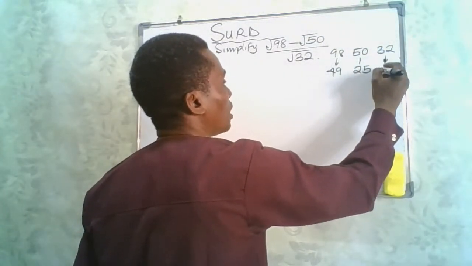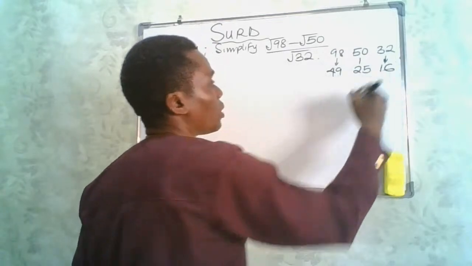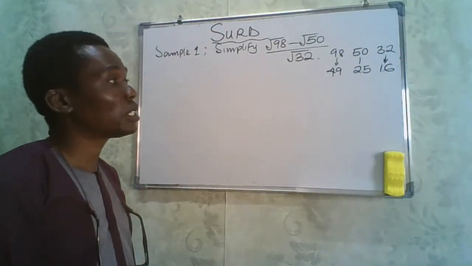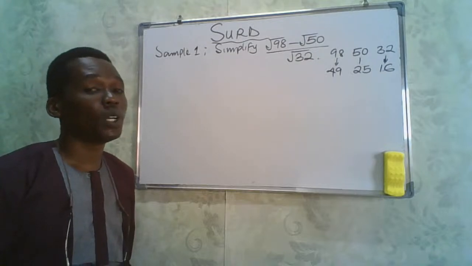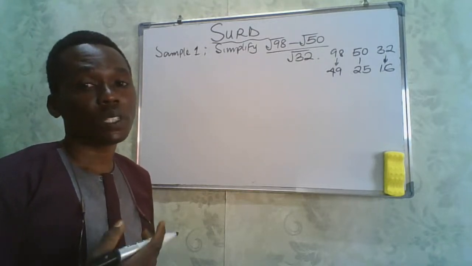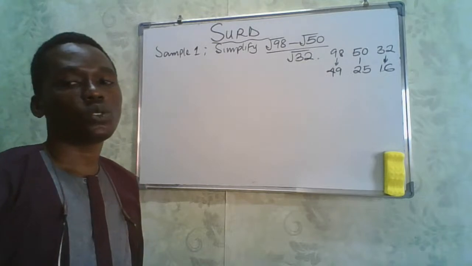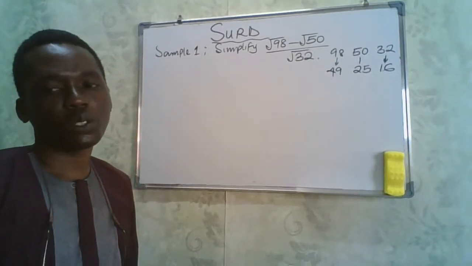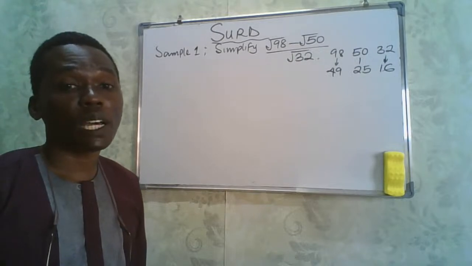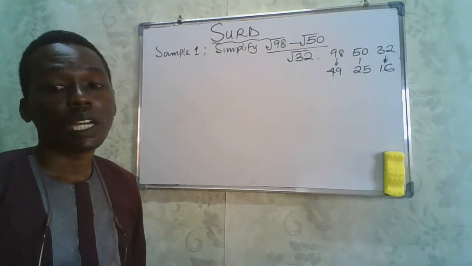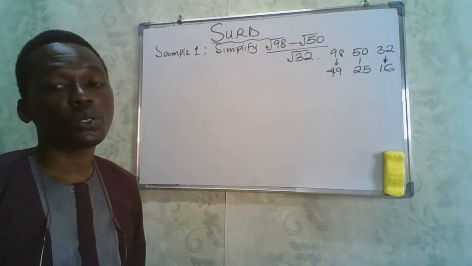And for 32, we are talking about 16, because 16 times 2 will give us 32, 25 times 2 will give us 50, 49 times 2 will give us 98. So having gotten the highest perfect square factors, all you need to do is to apply the rules we have discussed, and then you find the solution to your question.